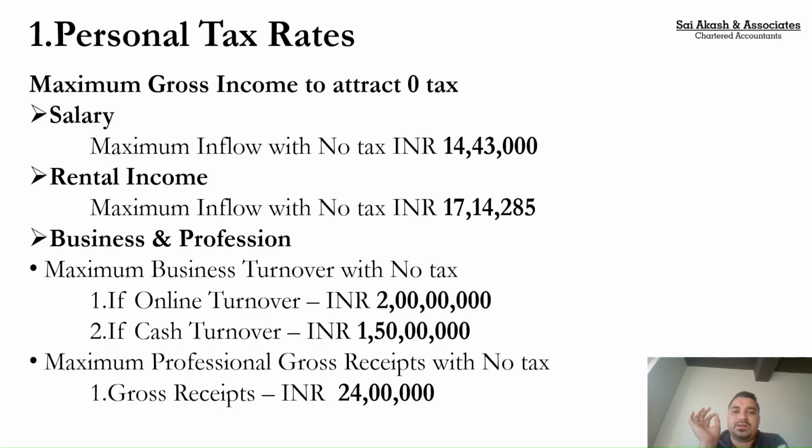So these are the broader limits which you can confidently say apply, subject to the condition that you don't have any special rates income or any other income. If you have any other income, then again marginal tax would be applicable. Say for example, I got an interest income of say 15,000. In that case my total income will increase by 15,000. In that case the 87A rebate would be there, but subject to the marginal relief. So you give 15,000 to Nirmala Sitharaman, take the marginal relief, and you need not pay 60,000 plus tax, correct? So these are the maximum limits which we have worked out based on the assumptions which I have discussed with you. So that completes the first set of discussion with respect to the personal tax rates, right?